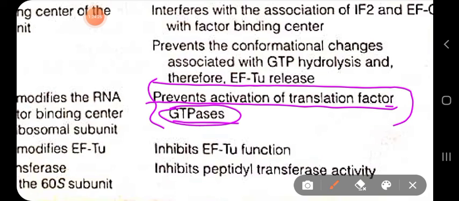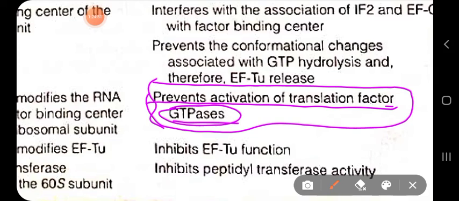So actually, if ricin and alpha-sarcin bind to the factor binding center, what happens? Simple: the factor binding center cannot stimulate the hydrolysis of EF-Tu and EF-G, so no elongation will occur.